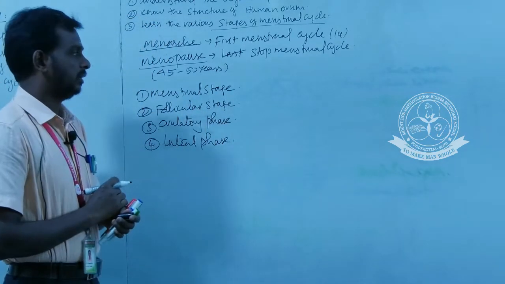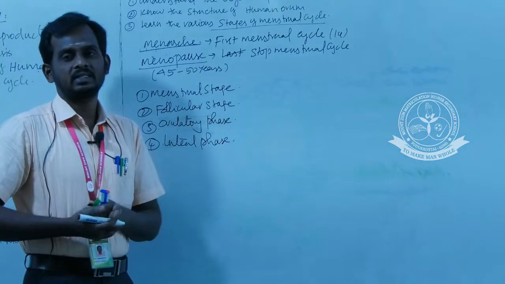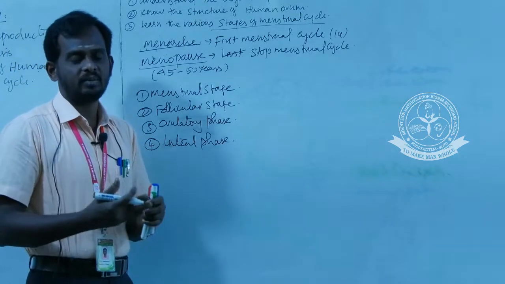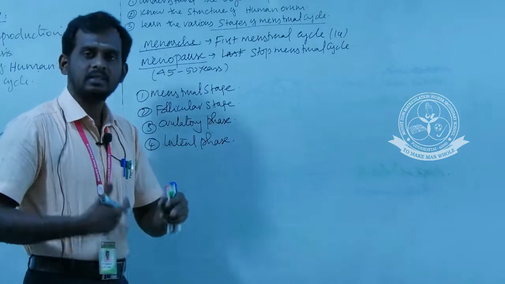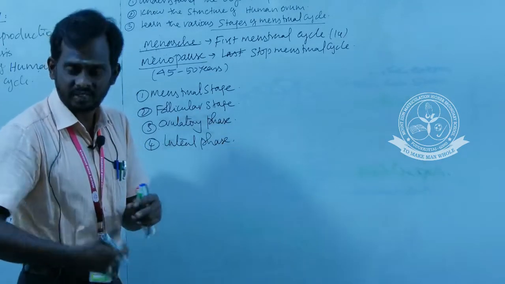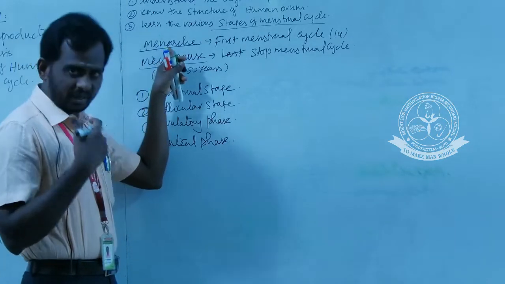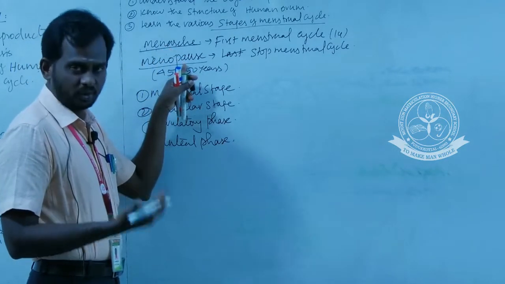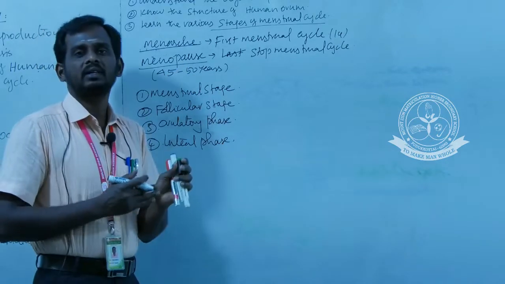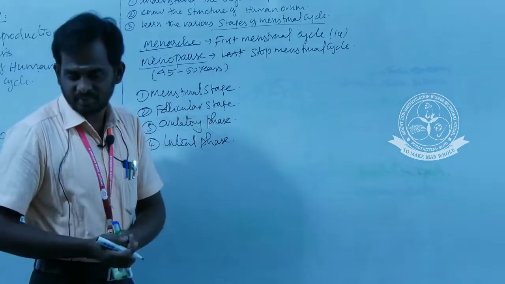So there is a 28 day rhythmic cycle. What is rhythmic? This 28 days is maintained in every cycle. So this cycle starts from the menarche stage to menopause. This menstrual cycle does not occur during the pregnancy period.